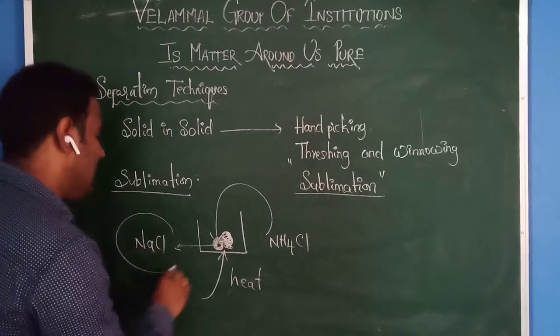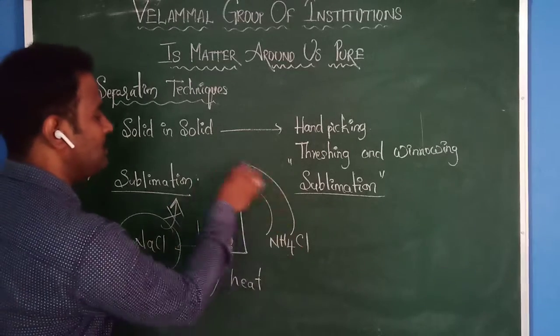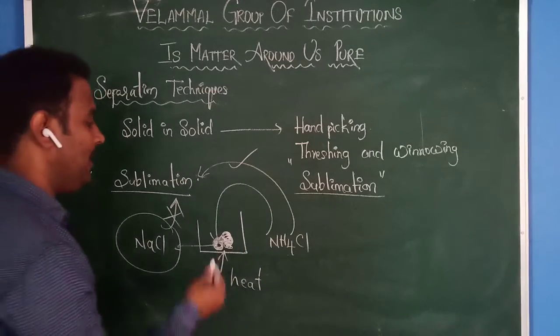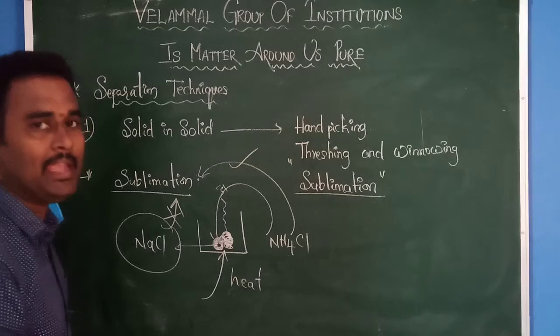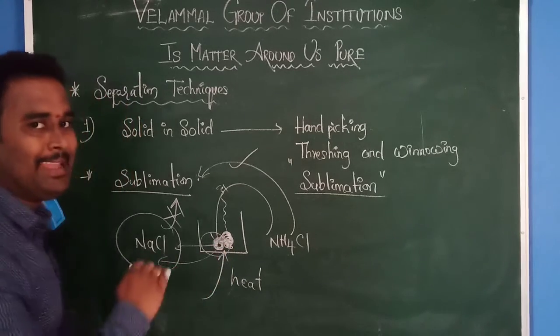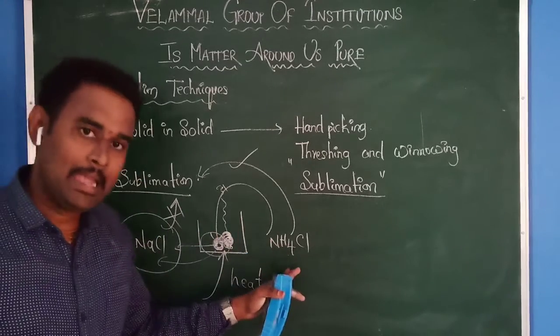NaCl does not participate in sublimation, but NH4Cl participates in the sublimation process. Then NH4Cl will evaporate. What is left in the vessel? NaCl. Like this we can separate NH4Cl and NaCl.